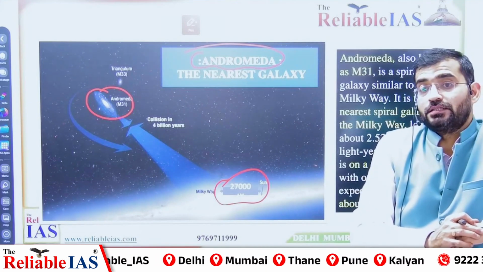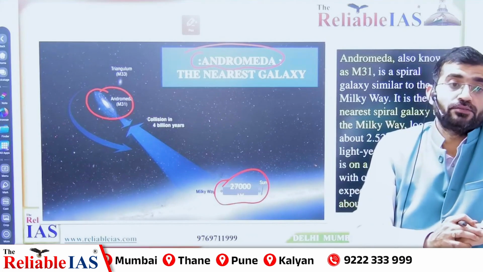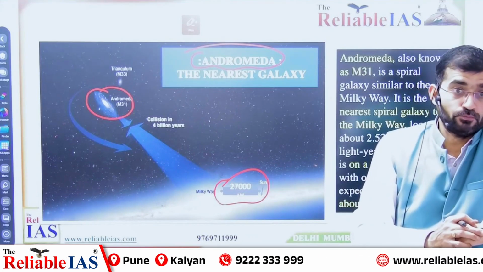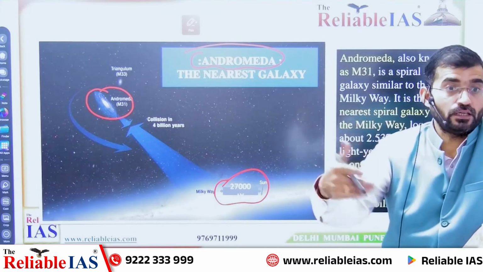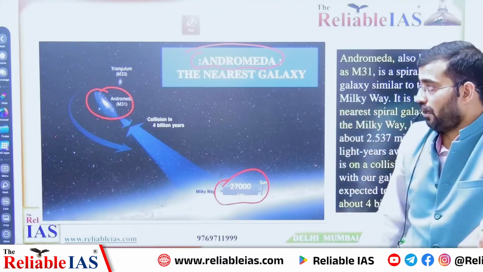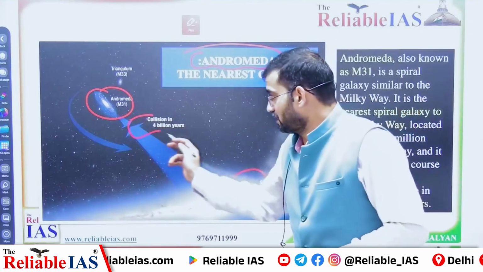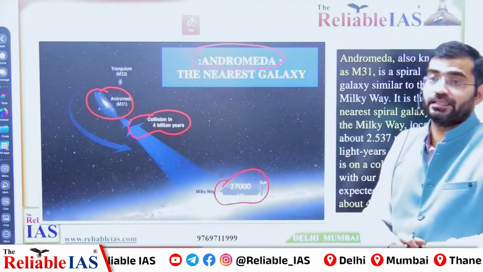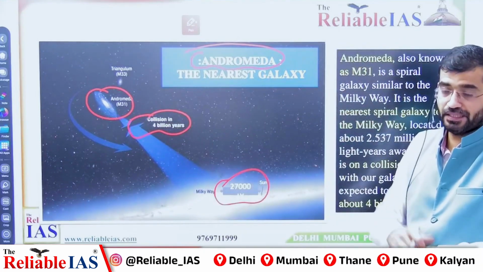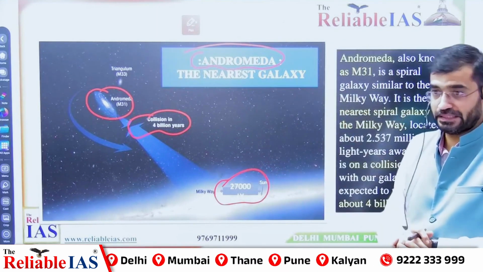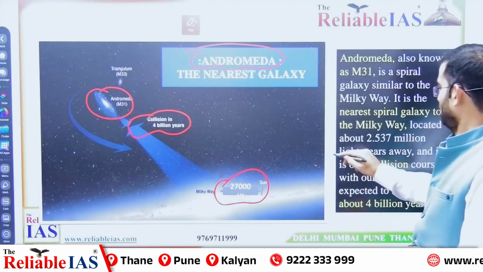In future, this may collide with our galaxy. So this is moving ahead toward our galaxy. So there would be a potential collision after 4 billion years between Andromeda and our Milky Way galaxy. That is the second point.